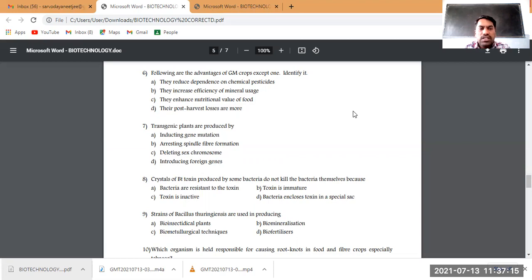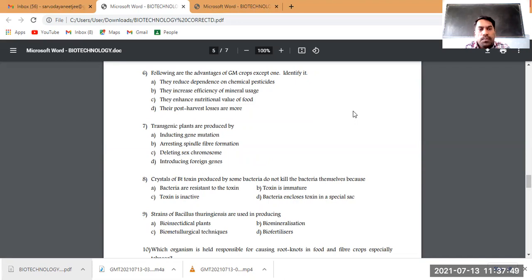They enhance nutritional value of food. Of course, with the genetically modified crop, like we just spoke about golden rice, it has vitamin A, beta carotene. That nutritional value will be enhanced. Not only vitamin A, there are many such genetically modified plants where various nutrient values have been increased, like increased amino acid content, protein content, such things.